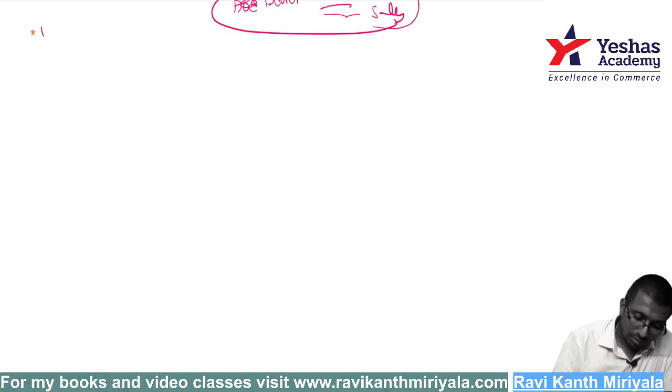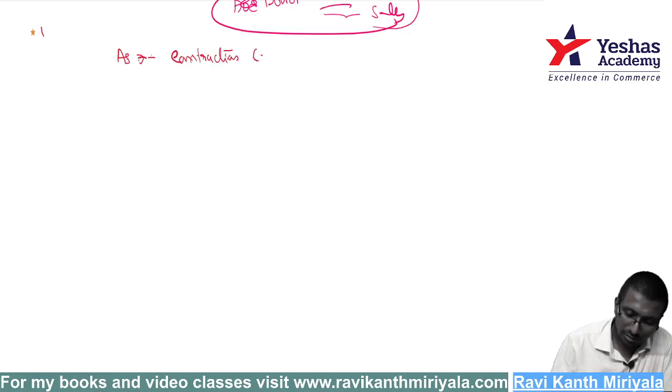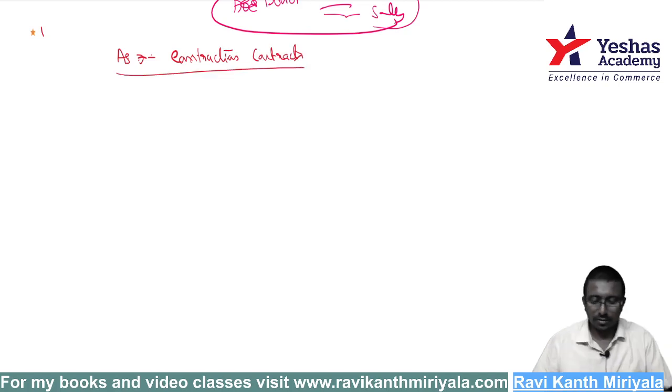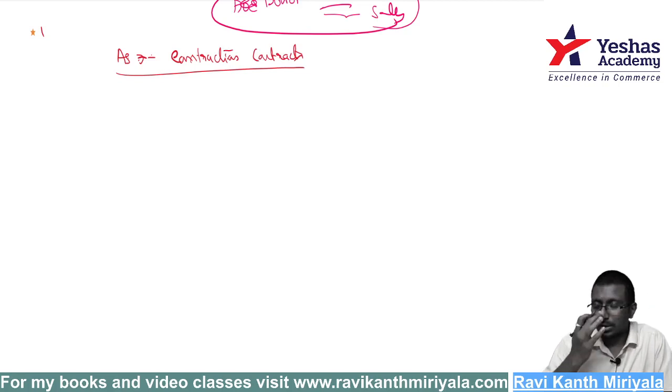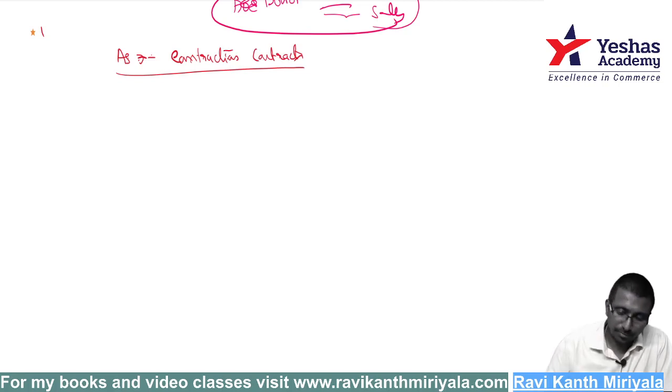Let us look at accounting standard 7, construction contracts. This is also a small standard for revision, not much actually, but they will be asking questions. See, this is what I told you. This is nothing but we are talking about revenue. Revenue means